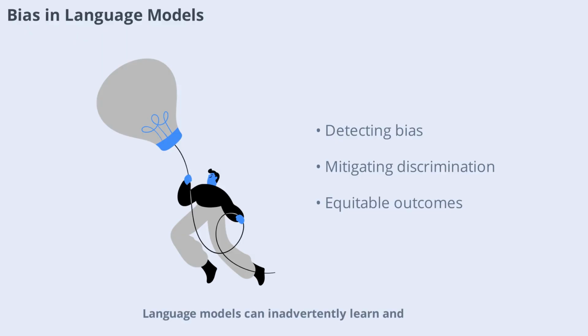Language models can inadvertently learn and amplify biases present in their training data. This can lead to unfair or discriminatory outcomes in applications like hiring, lending, or law enforcement. Researchers are actively working on methods to detect and mitigate bias, ensuring that language models serve all users equitably.